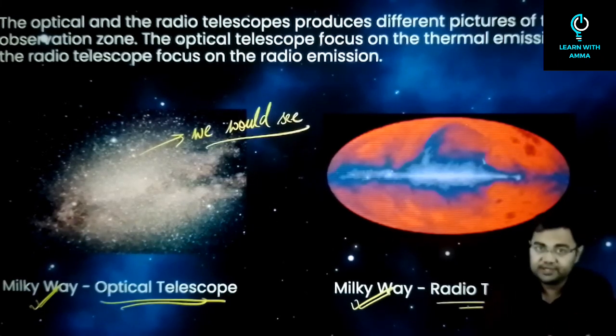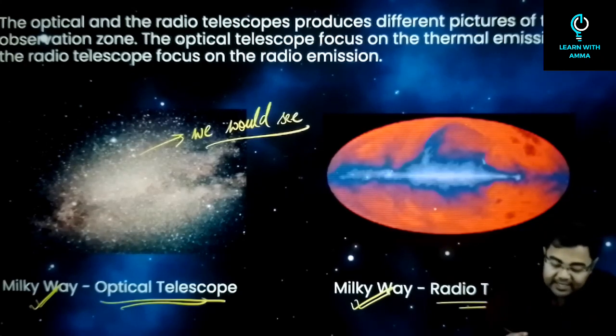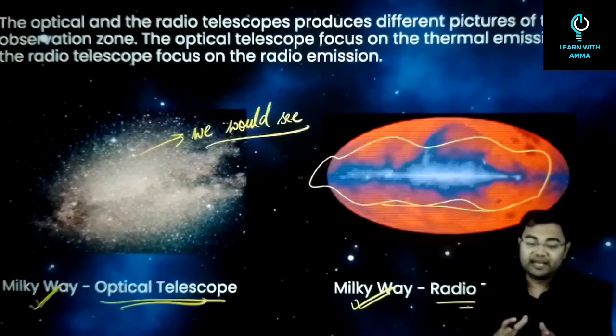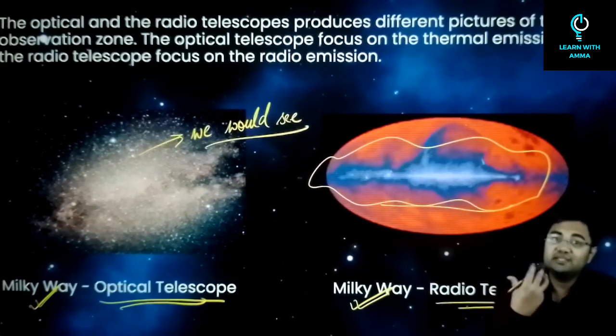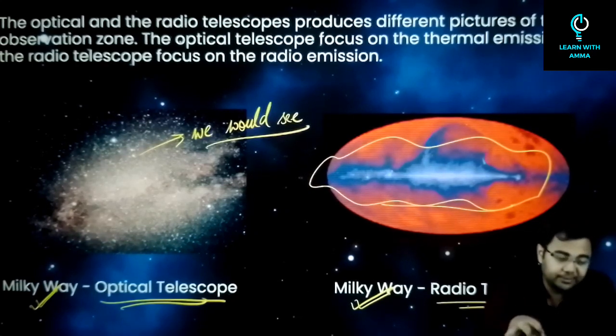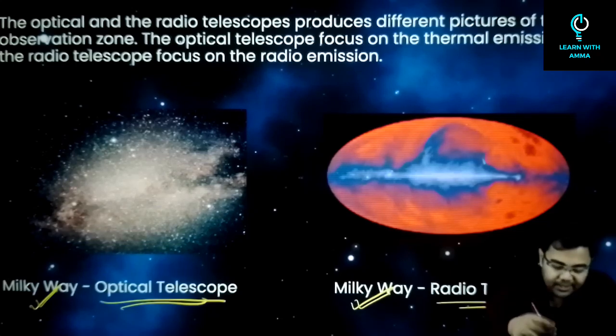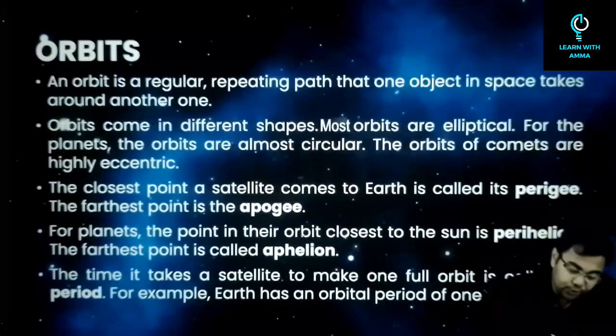Correct? This is how we would see the Milky Way, because this is what the visible part of the spectrum is. This is something that we won't observe. We would never see the Milky Way galaxy like this because it's not visible, because these are radio waves of the entire Milky Way galaxy that have been captured here. So that's why they'll look completely different as compared to the images that have been sent by the optical telescopes. Alright, so just understand what are optical telescopes and what are radio telescopes.